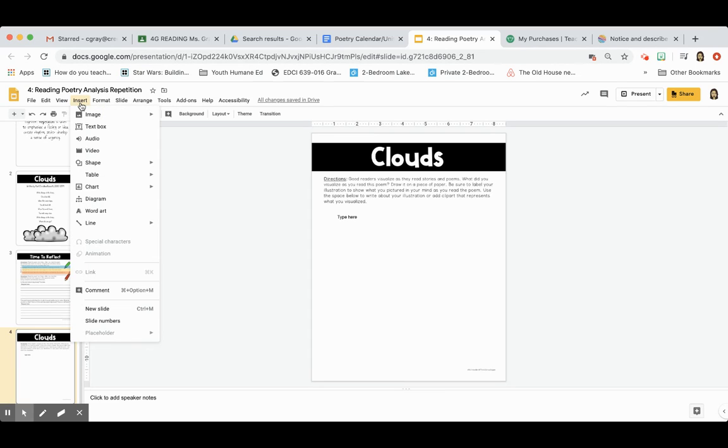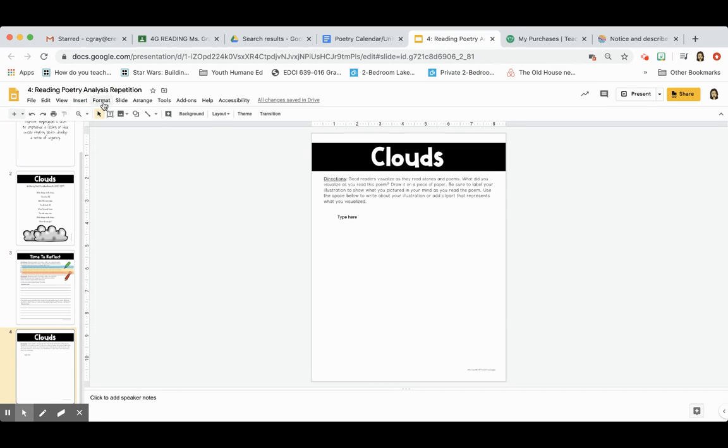You can say insert, and then we're going to go to, let me find it here. You can add some shapes of what you see, okay, here. And I think there's a spot where you can insert a Google drawing. And I'm just looking where it is. Not diagram, word art, table, shape.